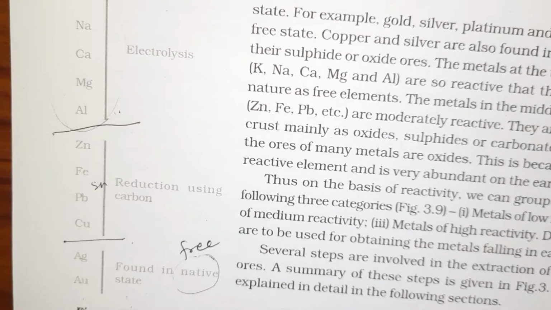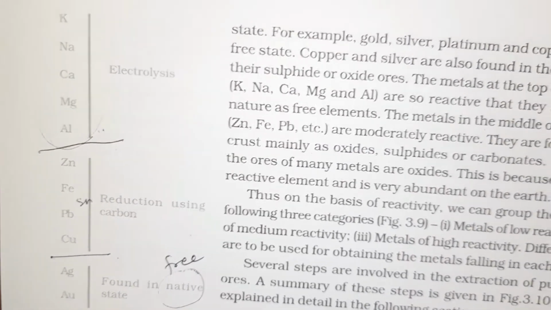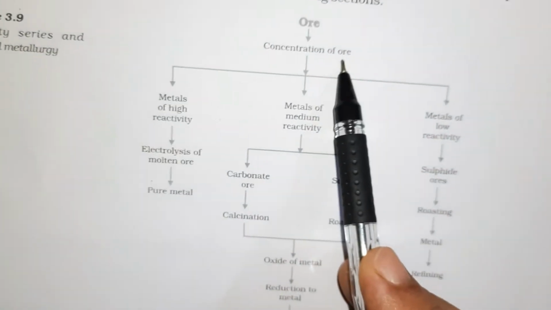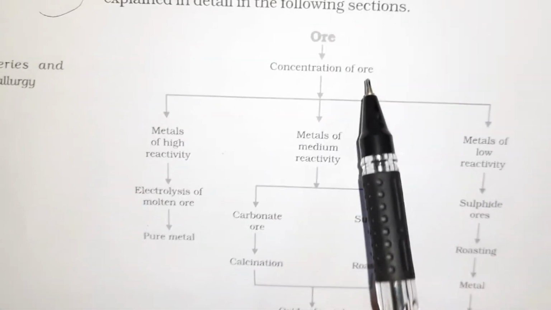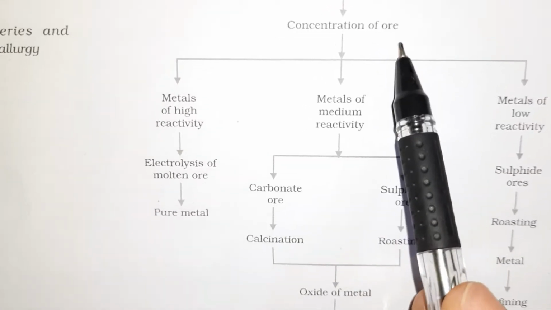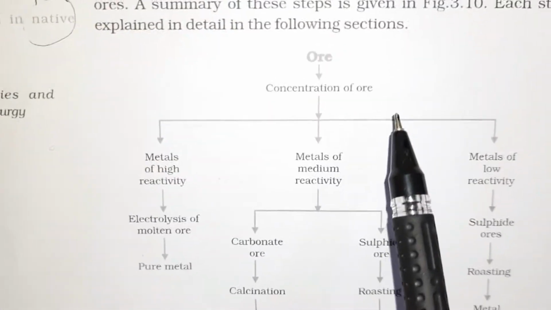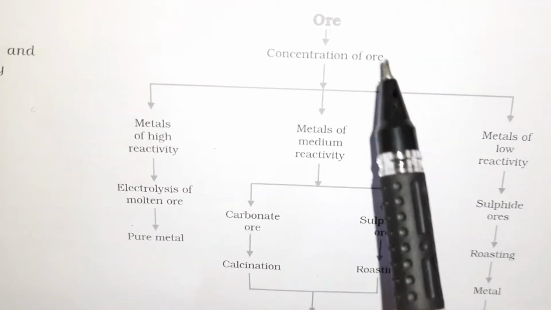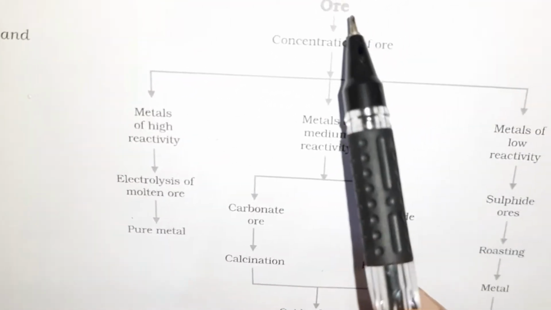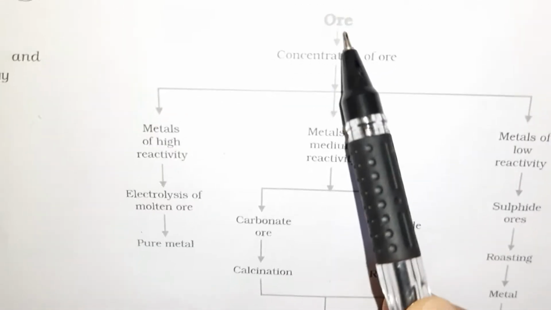Now, we already discussed in the previous video that the ore is first of all concentrated. Concentrated means removal of the impurities from the ore. The gangue is the impurity which is present, and the concentration of the ore is the removal of the gangue, the removal of the impurity, because we are taking out this ore from the surface of the earth, which might be containing many impurities in it.